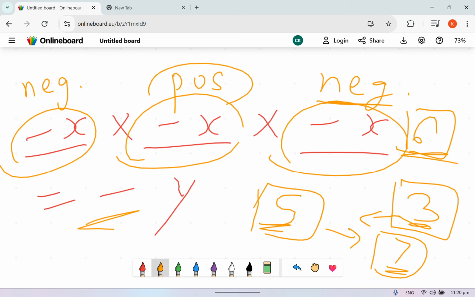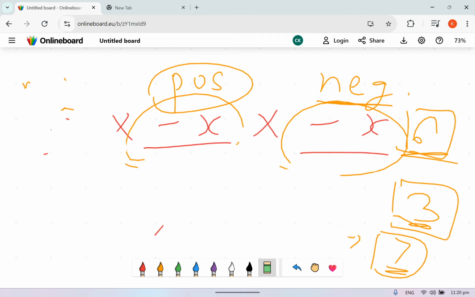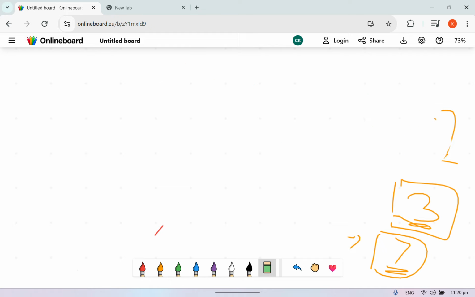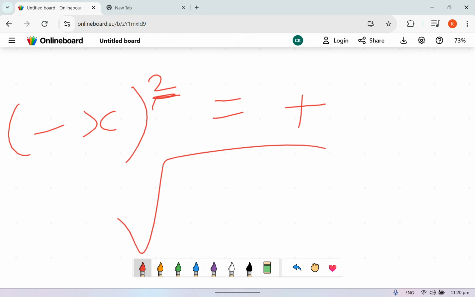Aha! So notice how, if I have a negative number and I raise it to an exponent that is odd, I will get a negative number. But if I take a negative number and raise it to an exponent that is even, I will get a positive number. Thus, in the most basic form, just squaring it, which is even, you will get a positive number. Which is why it's impossible to square root a negative number, because there is literally no answer. Okay, so that is literally why I say so. So that's the imaginary number.